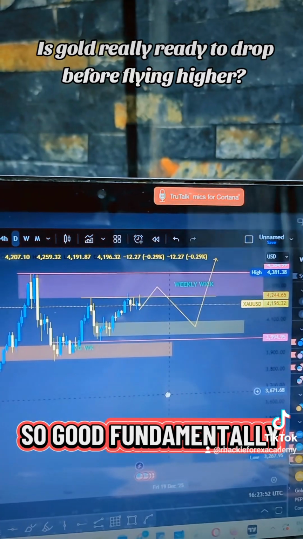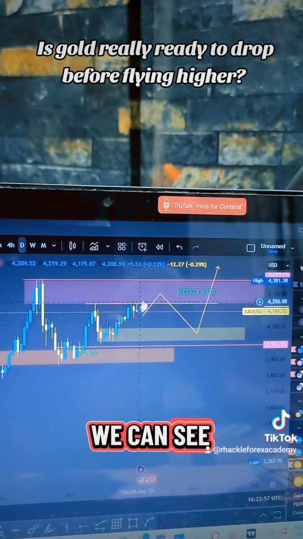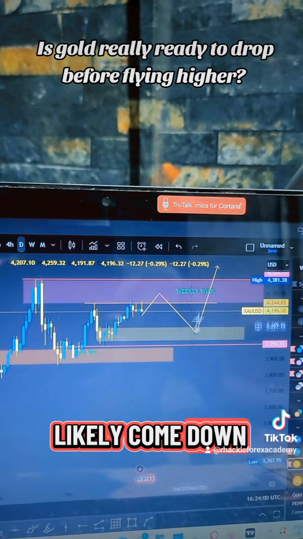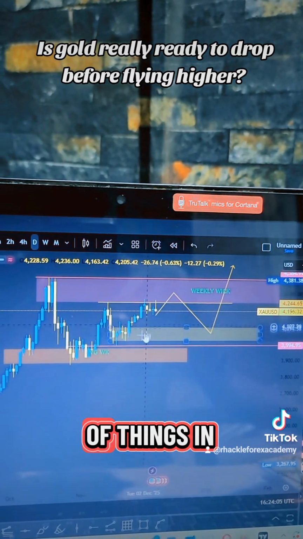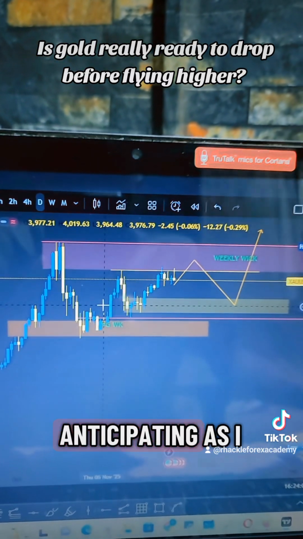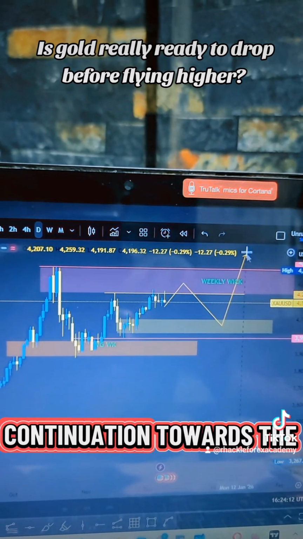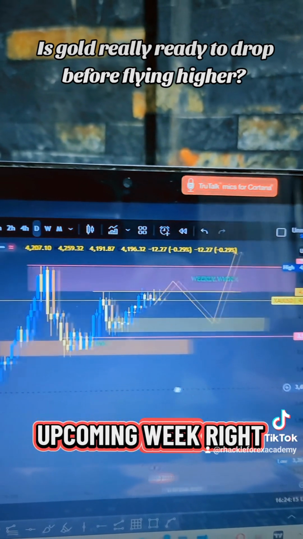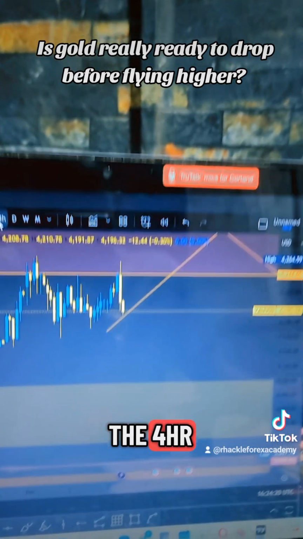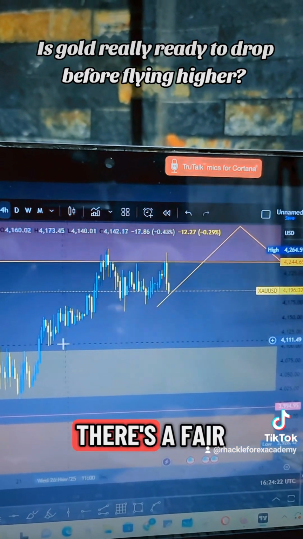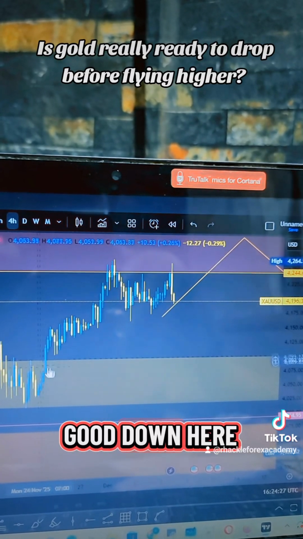So gold fundamentally and technically, we can see that the market will likely come down and move up from the look of things in the upcoming week. So what I'm anticipating, as I said earlier, is a move downwards and then a continuation towards the upside in the upcoming week, right? So this is my analysis, and when I go down to the 4-hour, you can see there's a fair value gap here, which is likely going to pull gold down here before we move.